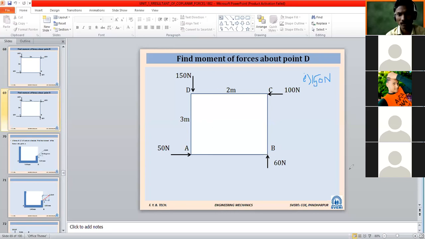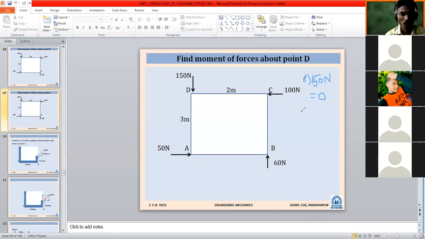Somebody is saying here 300, it is totally wrong, because 150 Newton force is passing through this, it is 0. That sentence you have to write: as force 150 Newton is passing through point D, moment is 0.